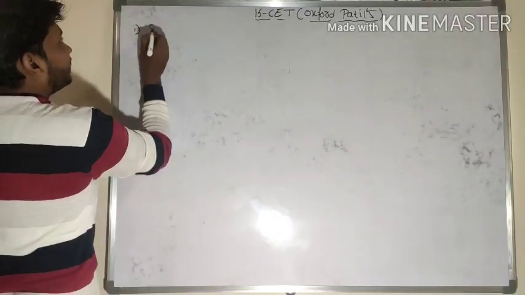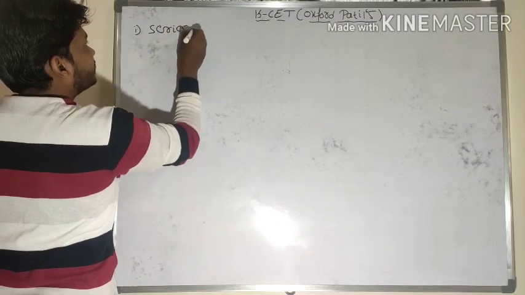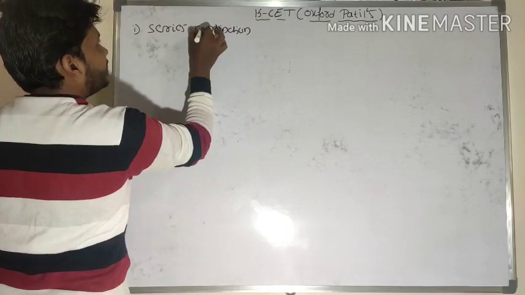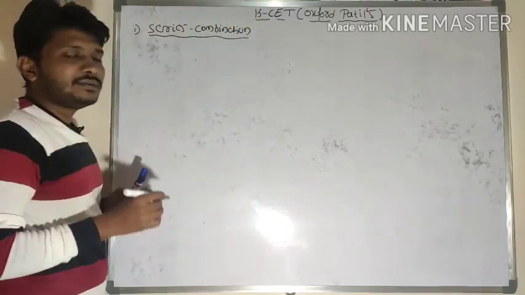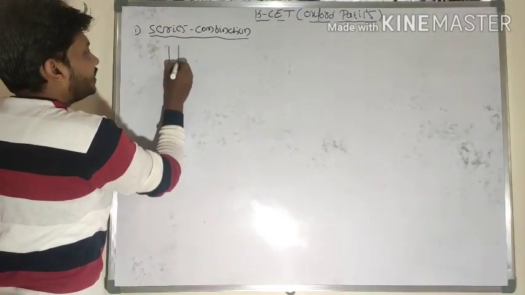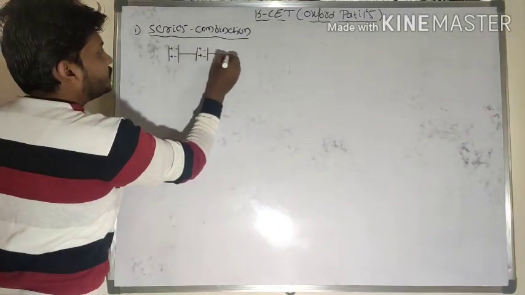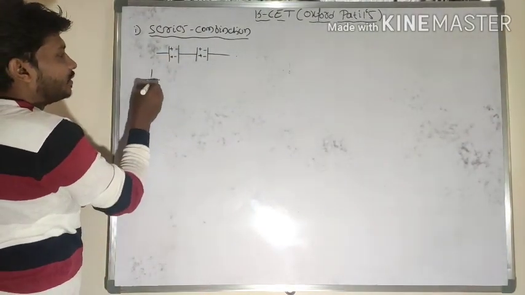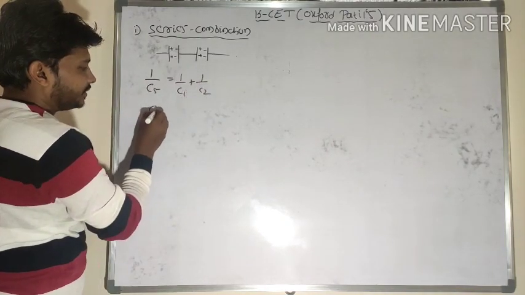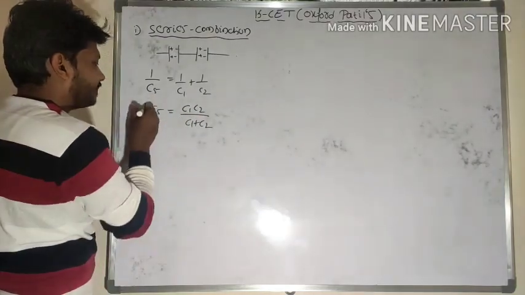So if you connect the capacitors in a series combination, what is a series combination here? Series connection means end to end connection. If you connect the capacitors in series, what is the effective capacitance? 1 by C of S is equal to 1 by C1 plus 1 by C2, or C of S is equal to C1 into C2 divided by C1 plus C2.